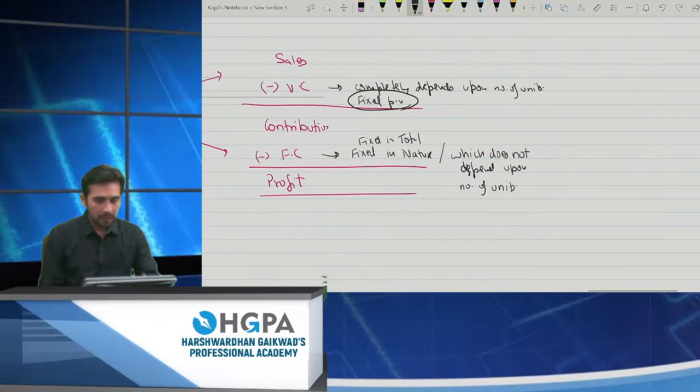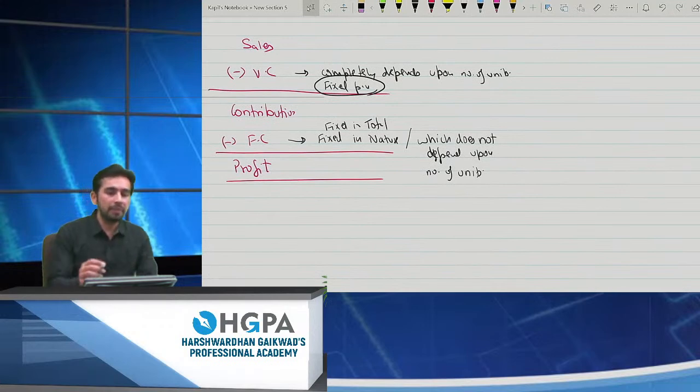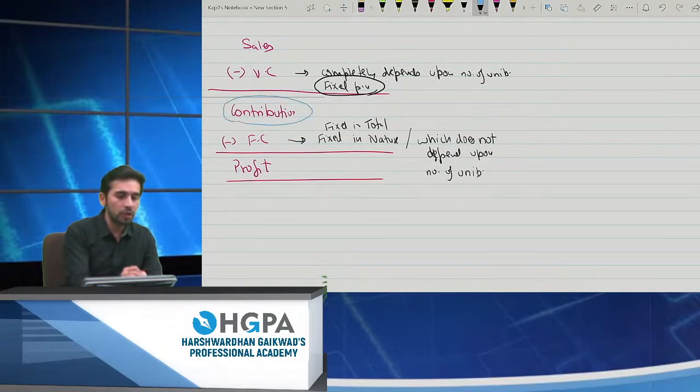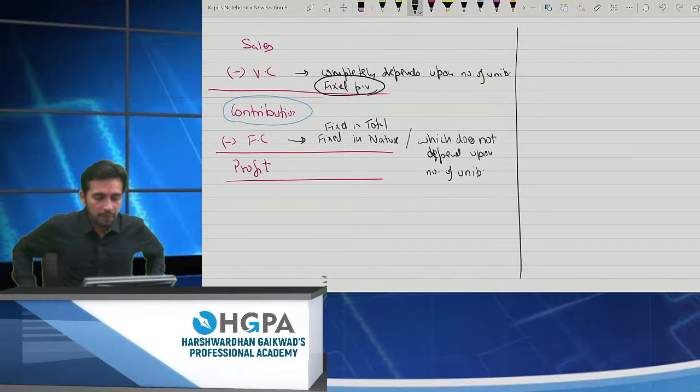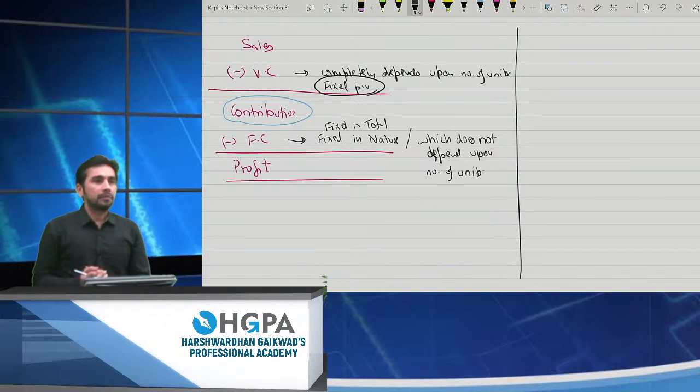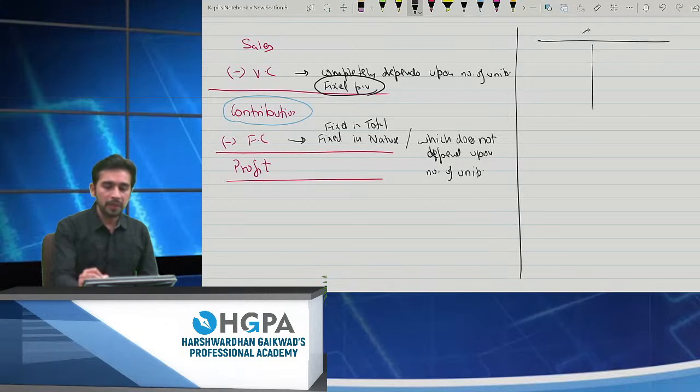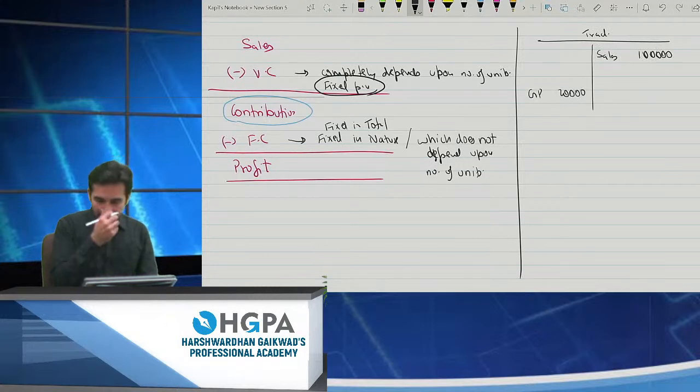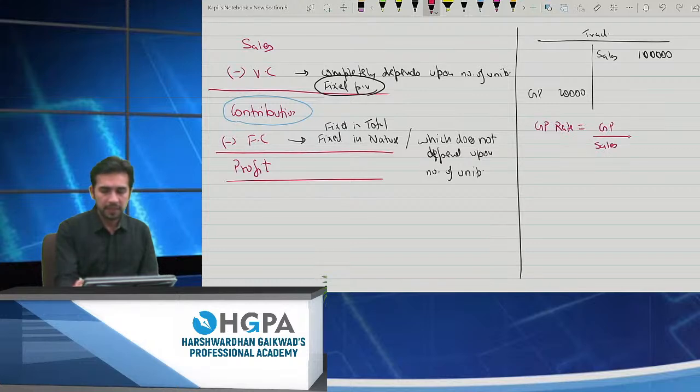Okay. Now, why is there a need? Because my decision making will be completely on my contribution part. For the simple example, if you ask me how do I calculate the GP rate? In accounts, we had a normal trading account. This was the sales part, let's assume 1 lakh rupees, and this was GP, that is 20,000. So if I ask you what is the GP rate, you will say it's 20%. How did you calculate the GP rate? It was gross profit divided by sales into 100. Perfect. Yes.